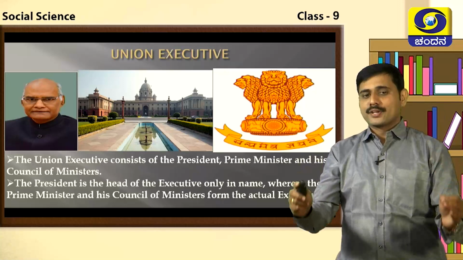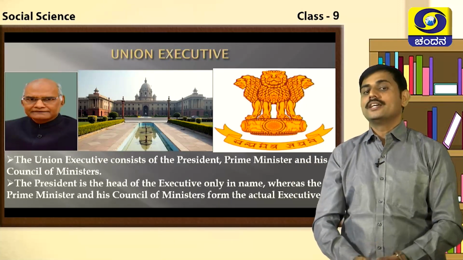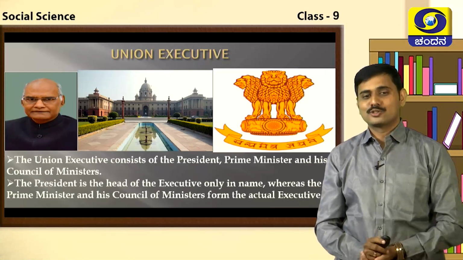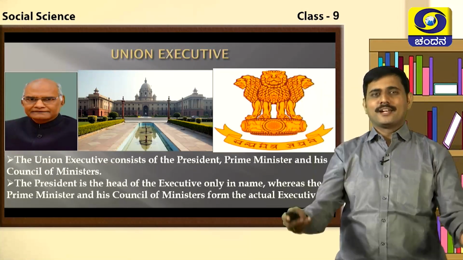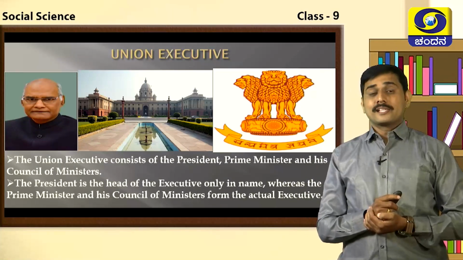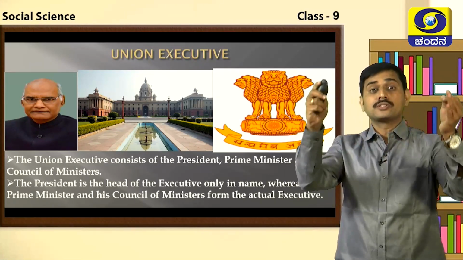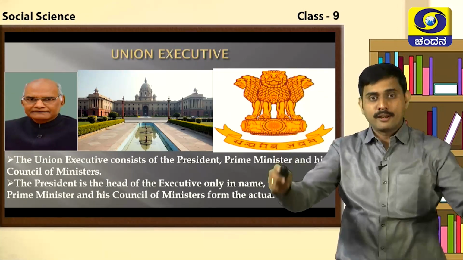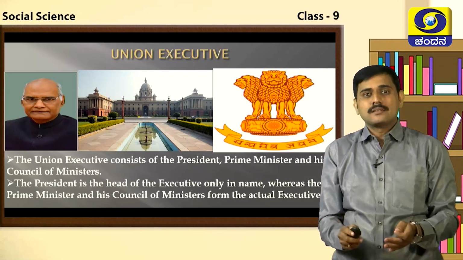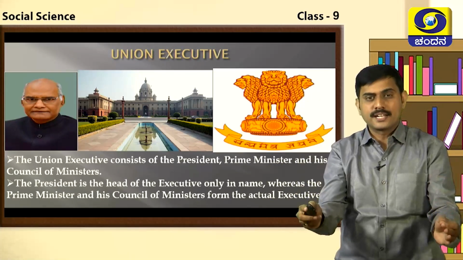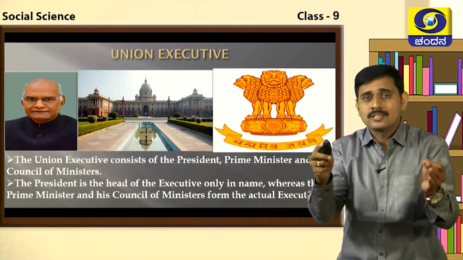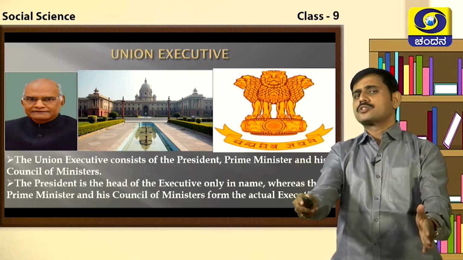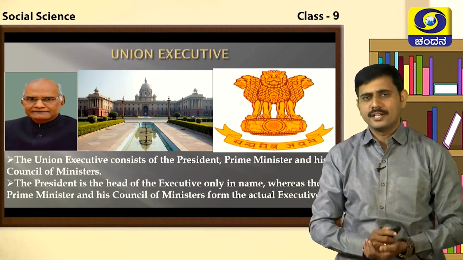The Union Executive, as I told you, consists of the President, the Prime Minister, and the Council of Ministers, students. The President is called the head of the Union Executive. He is the constitutional head of the country, and also he is called the nominal head of the country. The reason is that the real powers in the country lie with the Prime Minister and the Council of Ministers, but constitutionally the highest reputation is given to the President of India, students.